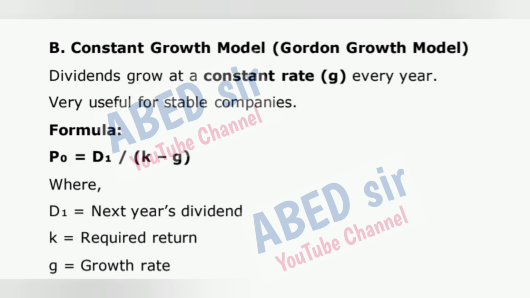B. Constant growth model, Gordon growth model. Dividends grow at a constant rate, G, every year. Very useful for stable companies. Formula: P is equal to D divided by K minus G, where D is equal to next year's dividend, K is equal to required return, G is equal to growth rate.